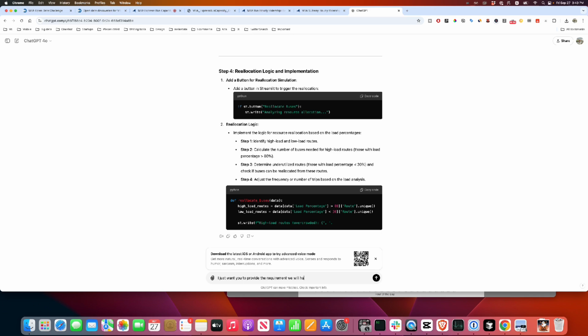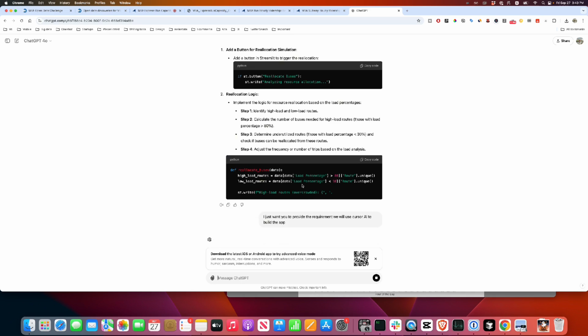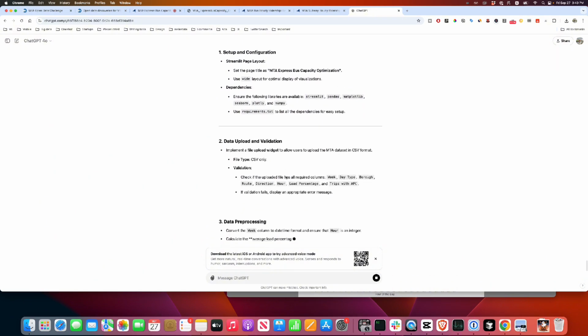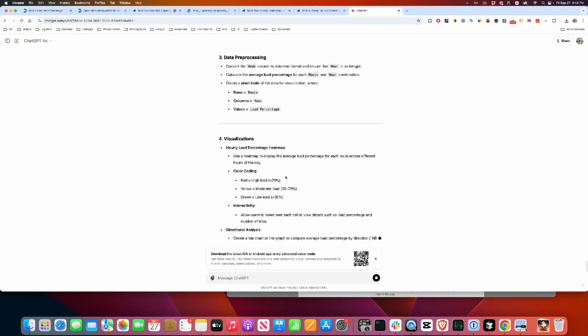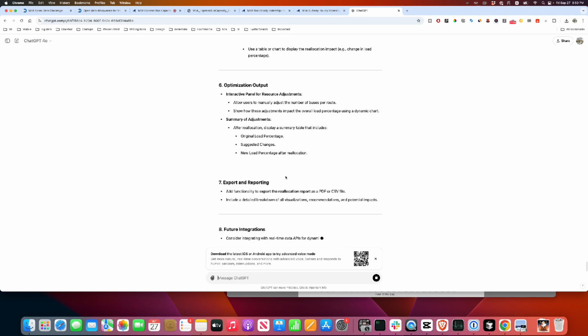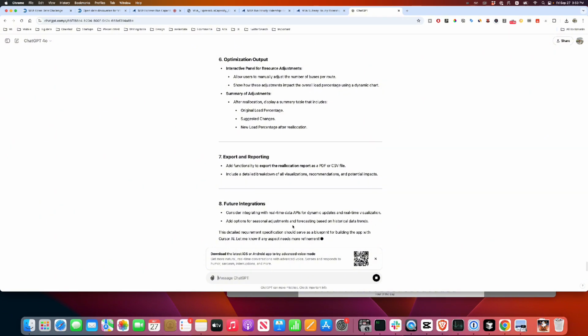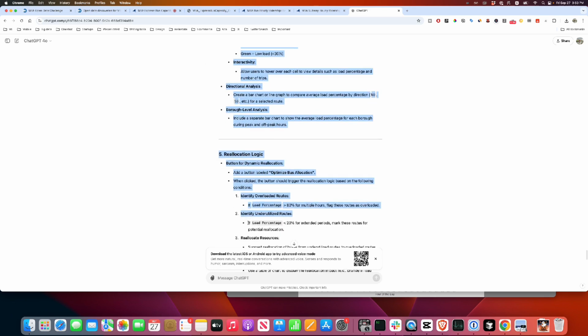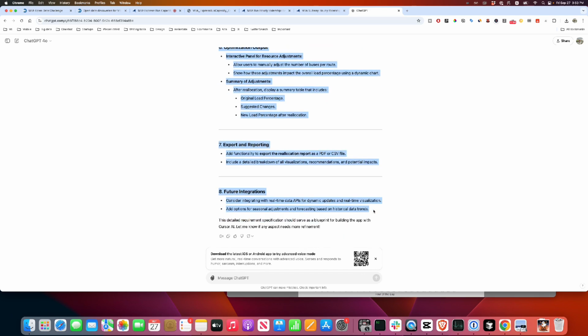We will have Cursor AI. We will use Cursor AI to build the app, right? So let's see. It's kind of like telling us what it needs to do, right? So what we are gonna do now is we're just gonna take this one and let's try something which we have not tried before. I don't know if it'll actually even work, but let's try.